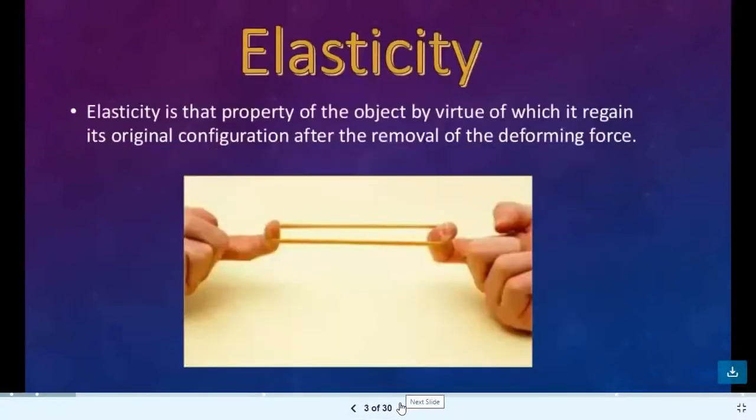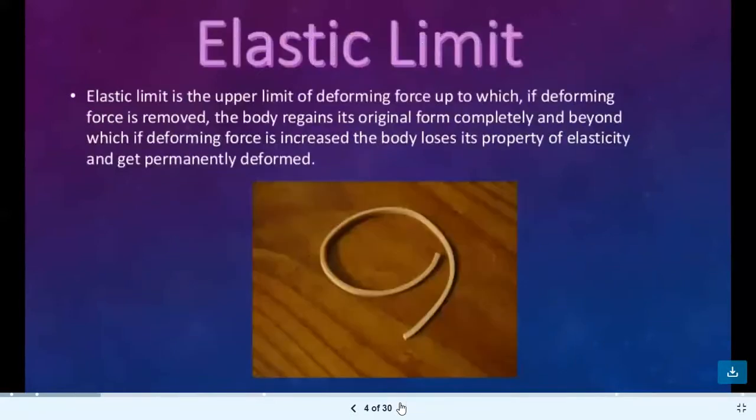What is elasticity? Elasticity is the property of the object by virtue of which it regains its original configuration after the removal of deforming force. If the body regains its original shape, we can say the body is elastic. And if the body is not able to regain its shape, then we can say it's non-elastic.